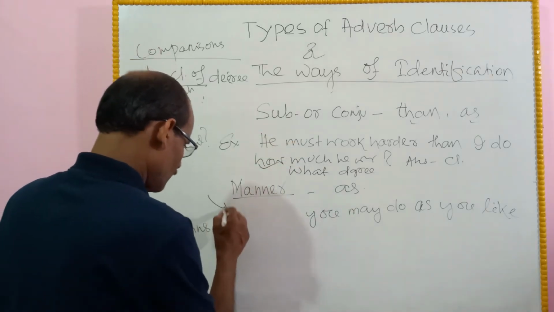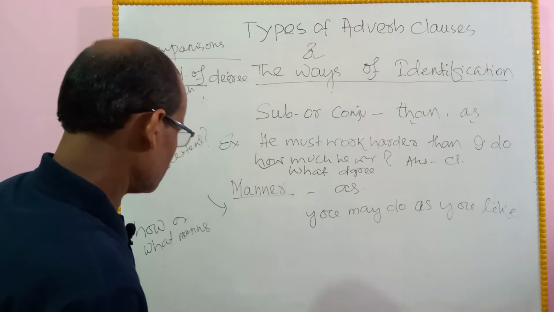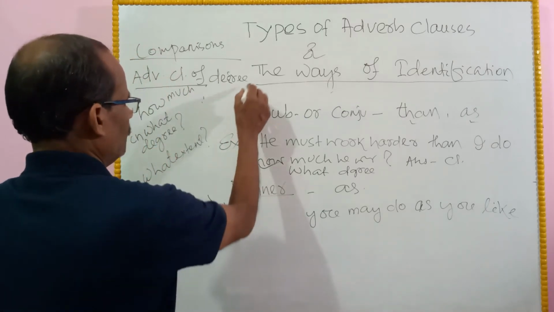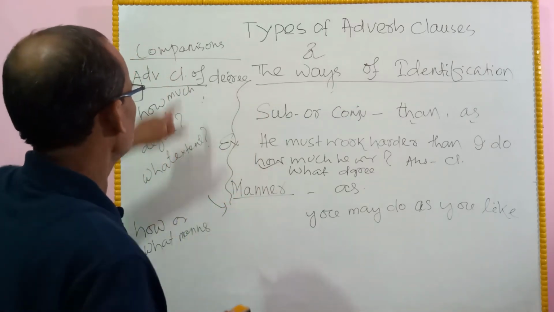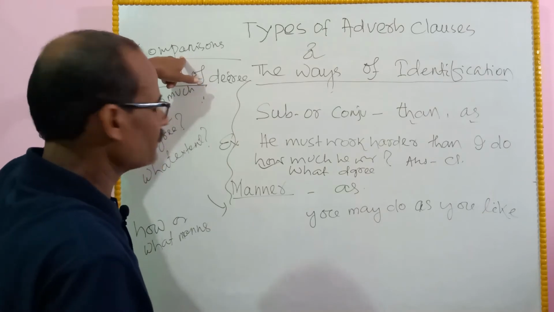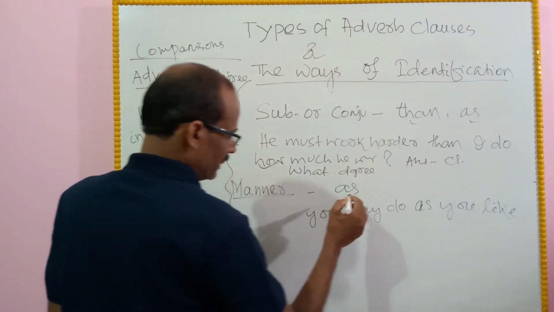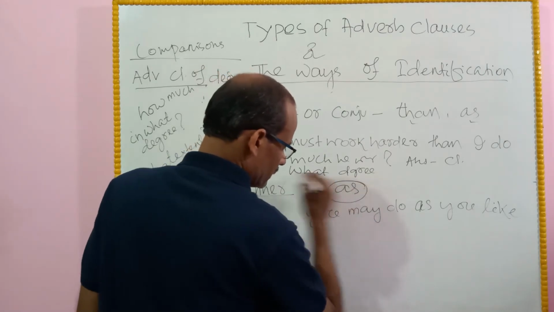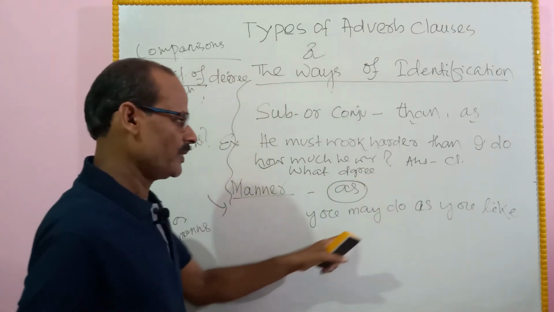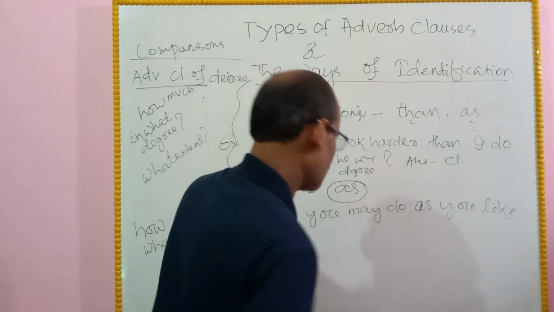Then we come to adverb clauses of manner. Both these two types belong to adverb clauses of comparison. The subordinating conjunction is as. You may do as you like.